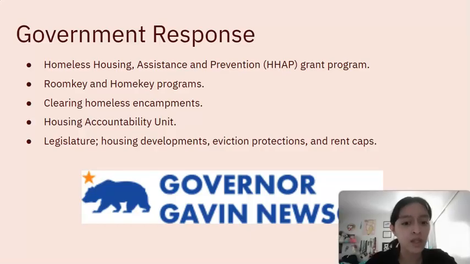Efforts have been made to clear up encampments and get people out of tents and into shelters. A housing accountability unit was launched to meet the goal of 2.5 million homes being built over the course of the next 6 years. The governor, Gavin Newsom, and his administration have been responsible for these changes.